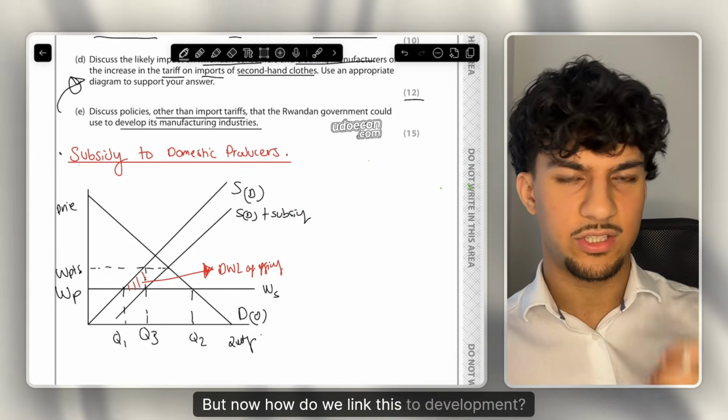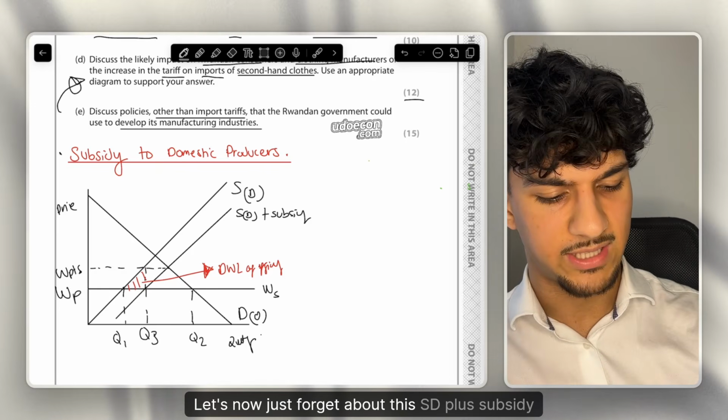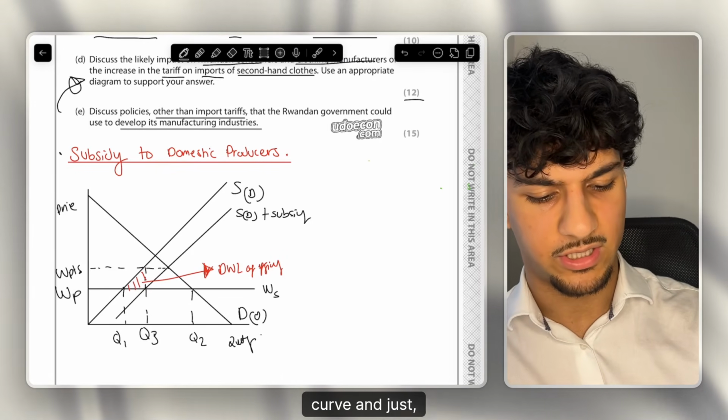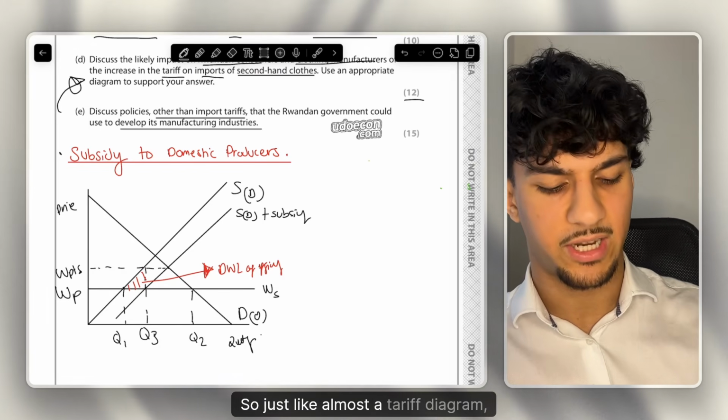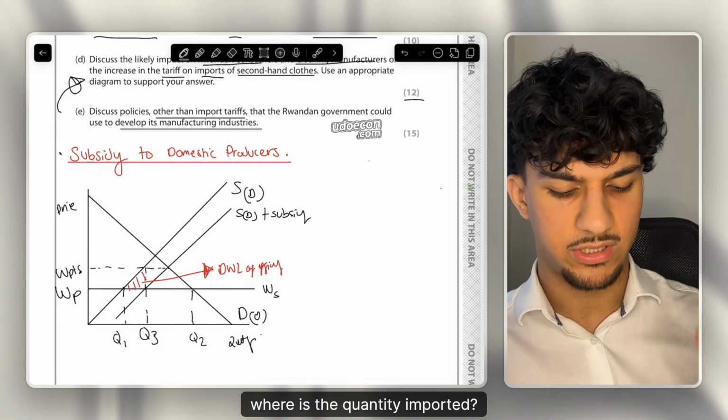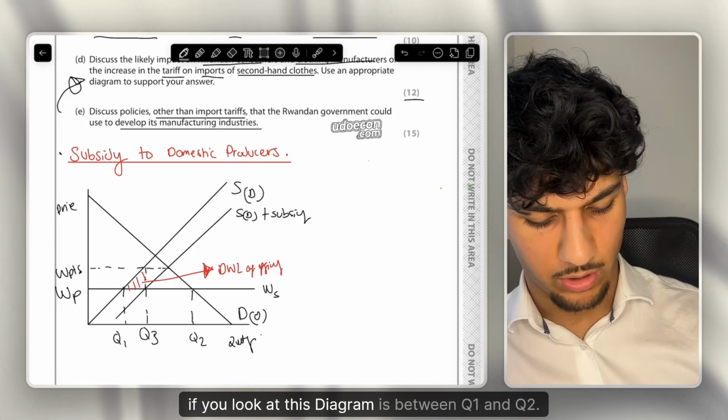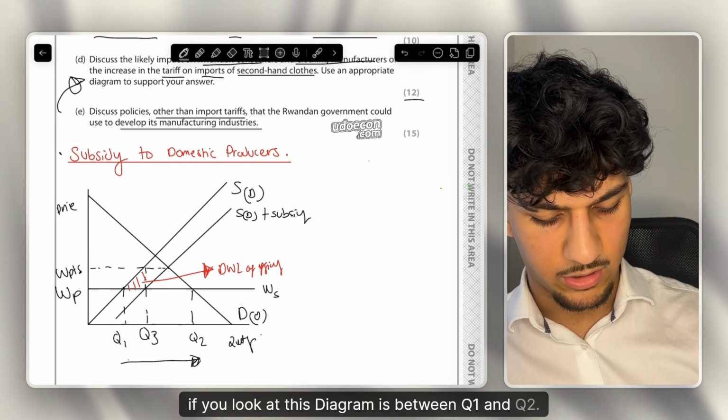Now, how do we link this to development? Let's now just forget about this SD plus subsidy curve and just think about the supply, demand, domestic, and the world supply. So just like almost a tariff diagram. Where is the quantity imported? Of course, quantity imported, if you look at this diagram, is between Q1 and Q2.